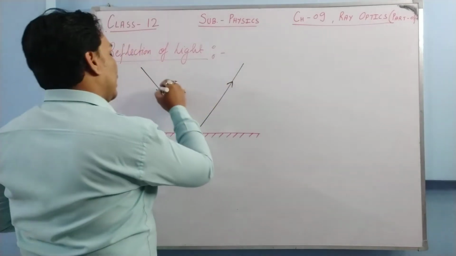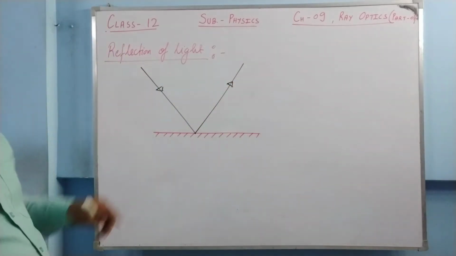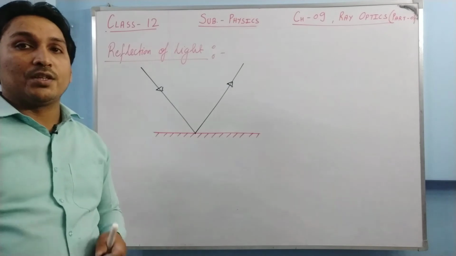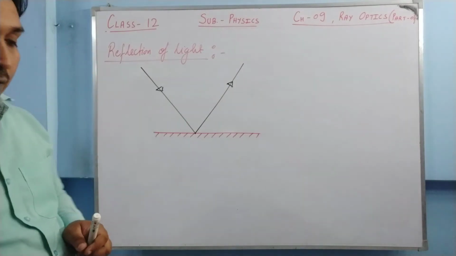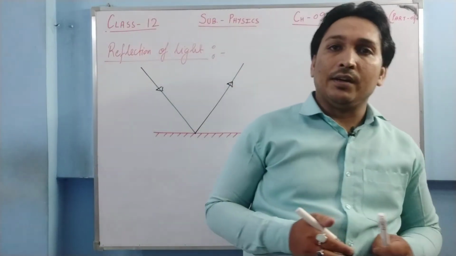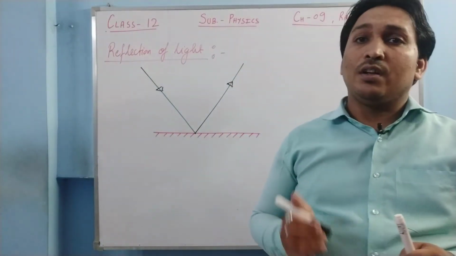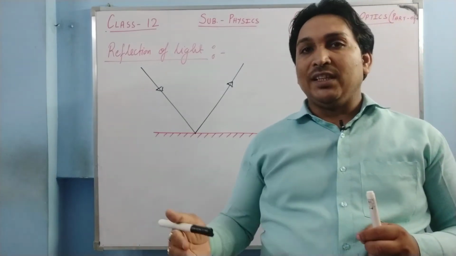This phenomenon, the bouncing back of light, is called reflection of light.